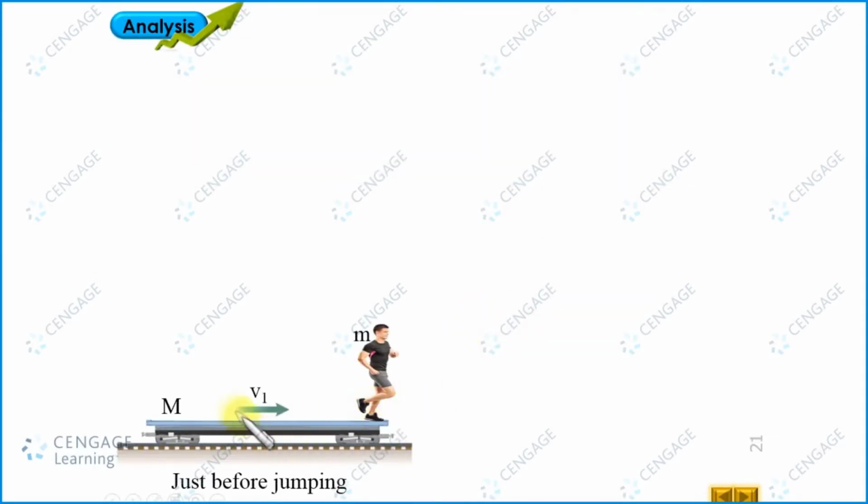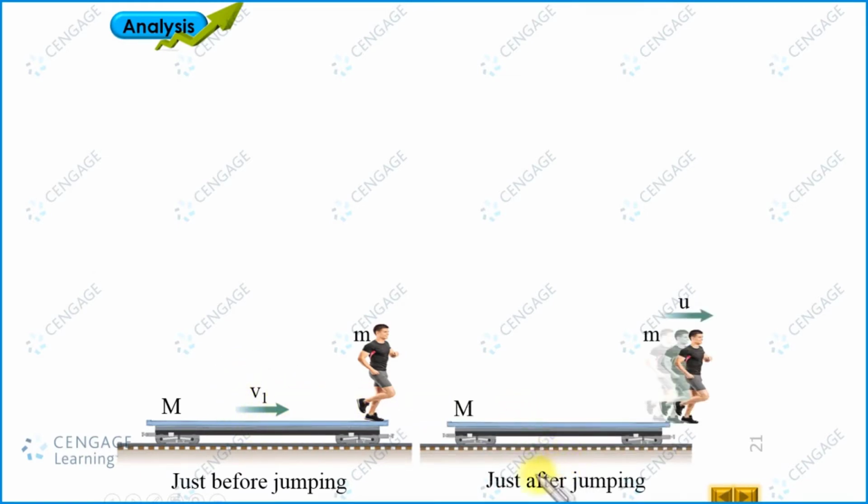So let us make the situation just before jumping, when the car as well as the man both are moving with the common velocity v1. And this is the situation just after jumping. The man jumps from this end with the velocity u with respect to the car. While doing so, the velocity of the railroad car will change.